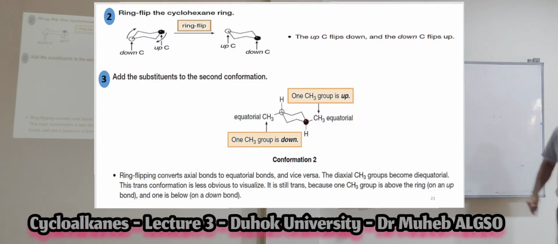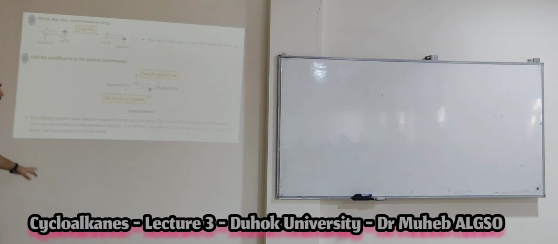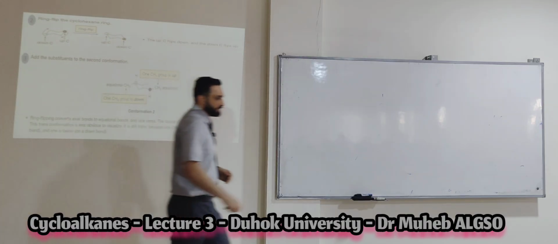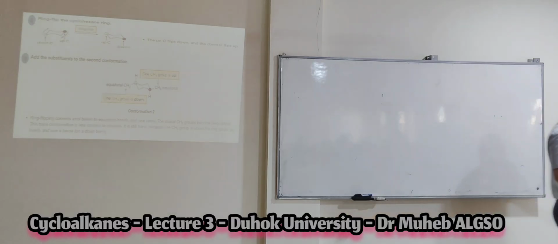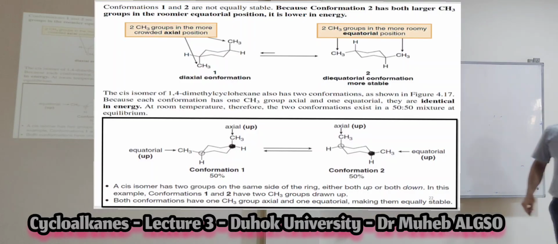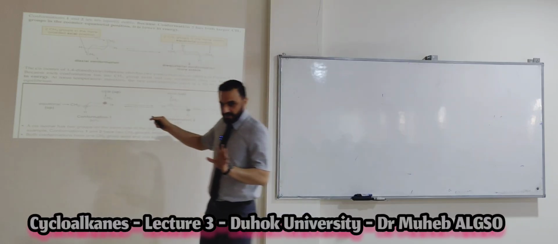Here, look. Now, if you put here this upper carbon and this down carbon, this flips to the down and this flips to the up. That gives you the second conformation. So if you go to here, it looks like that. Now, this conformation is a chair conformation, yes?